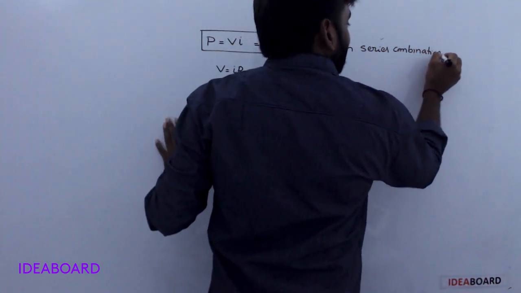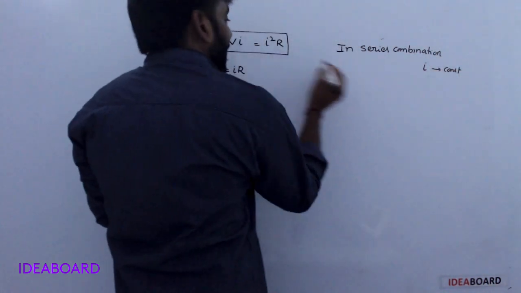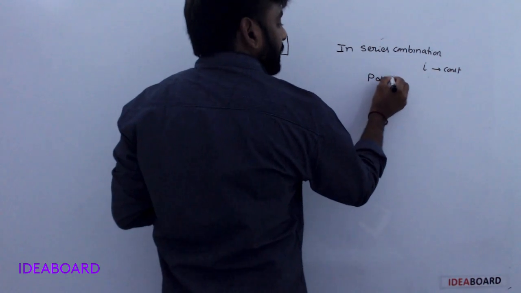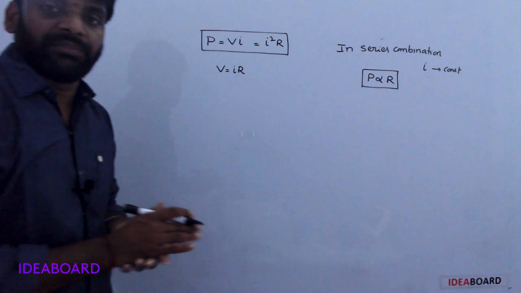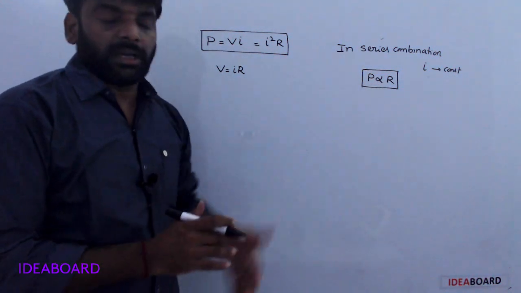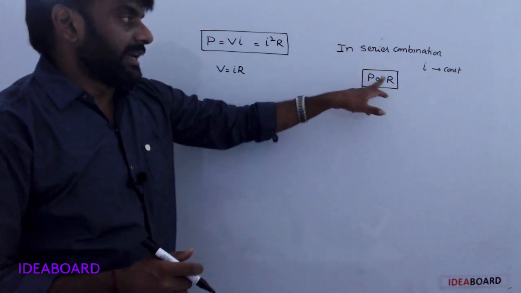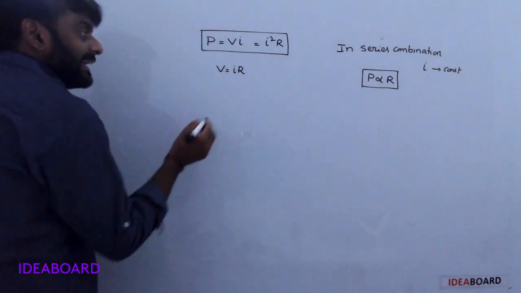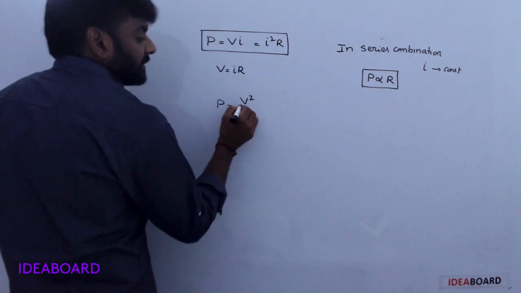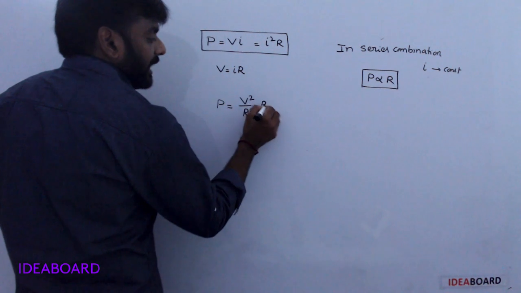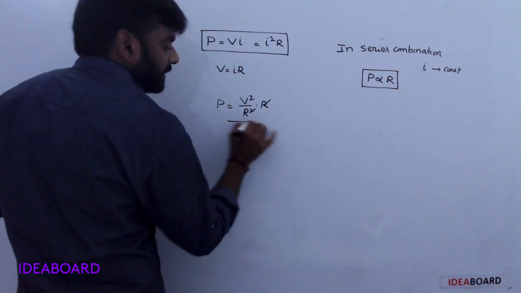In series combination, which one is constant? I is constant. So power consumption is directly proportional to the resistance of the conductor. In series combination, power is directly proportional to resistance. In terms of potential, P is equal to V square by R square into R, cancel. Power is equal to V square by R.